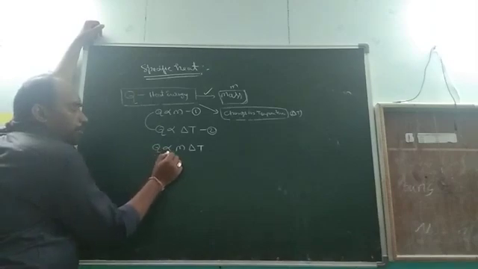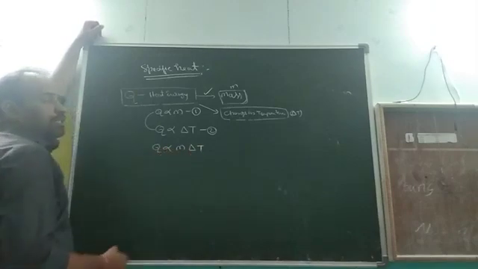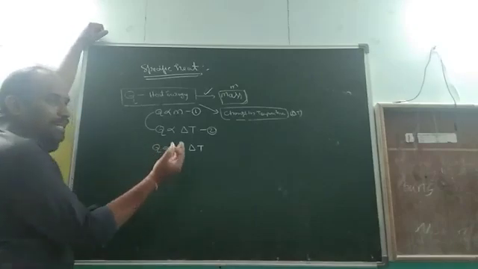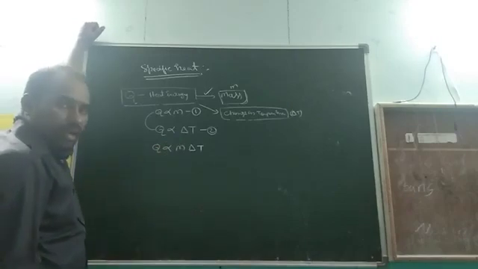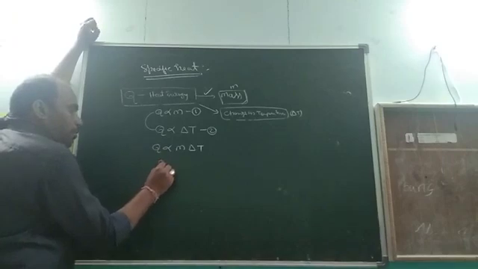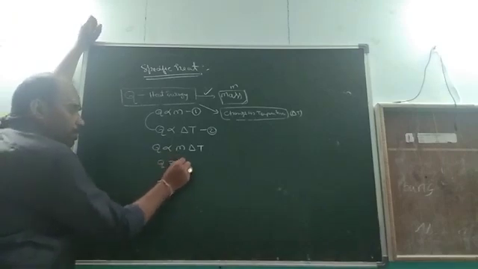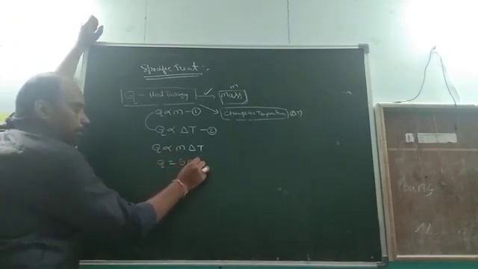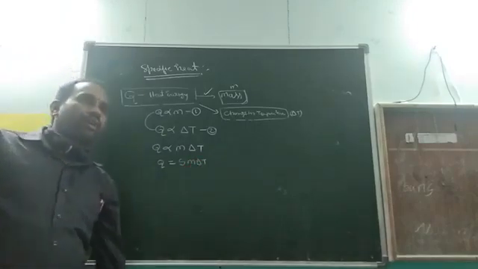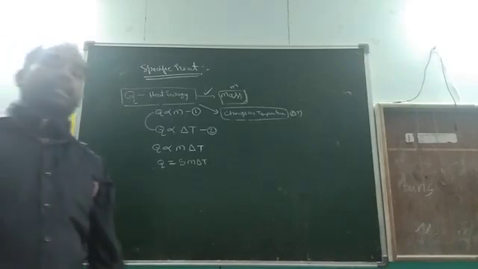Here Q is in proportional relation with M delta T. When the proportionality is converted to an equality, we need a constant. That's why we take Q is equal to some constant S into M into delta T. Are you clear? So we have one formula for heat energy.